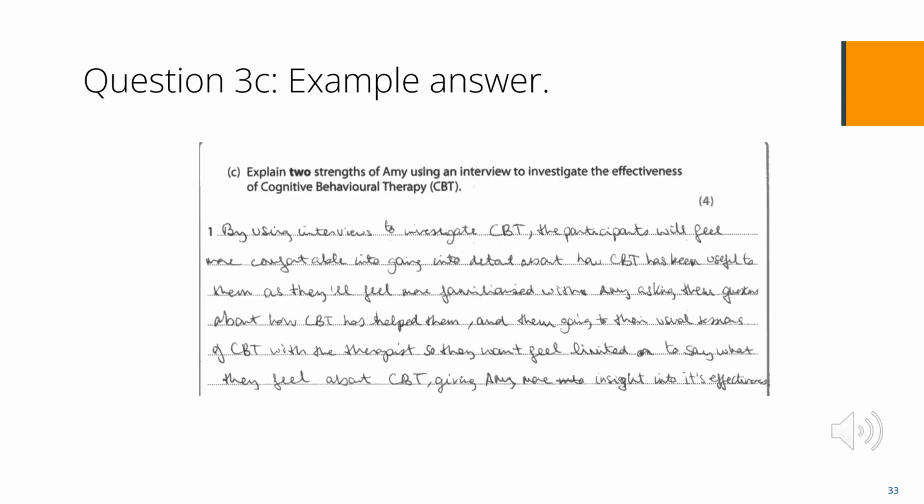Please read through this answer and decide what mark you would give it. This is an example of how a strength can gain both marks. There is a link through the interviews and CBT together. The strength is identified as the participants will feel comfortable going into detail about CBT, so she will gain more insight into its effectiveness. The identification is taken from the beginning and the end of the answer. The candidate then justifies this in the middle of the answer, so can gain the AO3 mark.